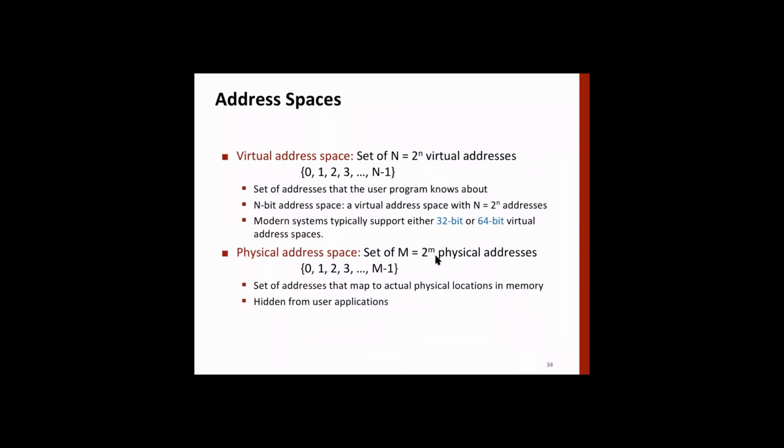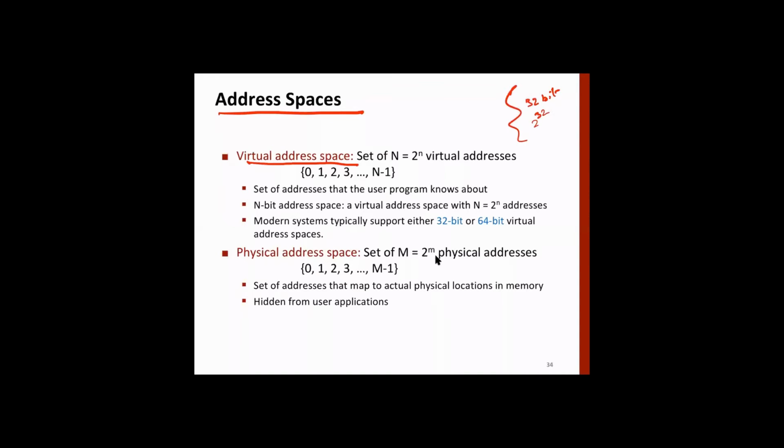All right, so now let's come to address space. Each process, for a processor, say a 32-bit processor, can access 2 raised to power 32 locations, right? So we call this the virtual address space. This corresponds to each process.